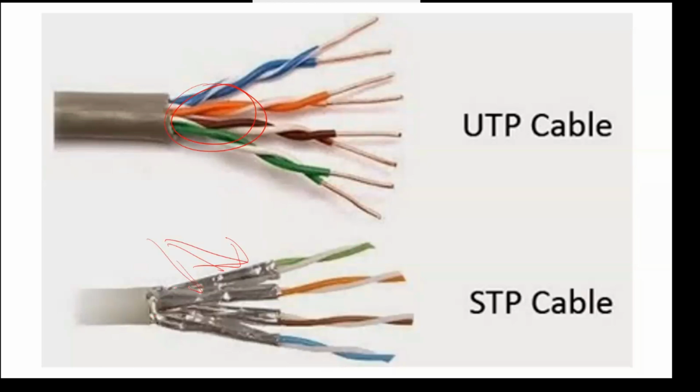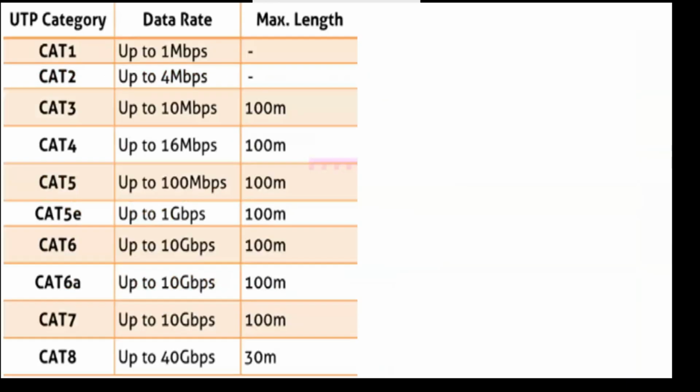By this type of FTP field, there is less chance of crosstalk, and that type of cable is used where we have the chance of crosstalk, like in a place where we have more noise available and where we have multiple cables available. So there we can use that type of STP cable.